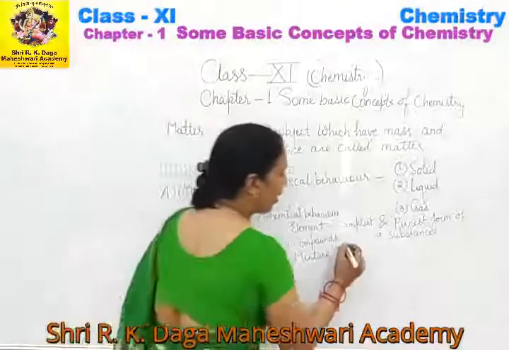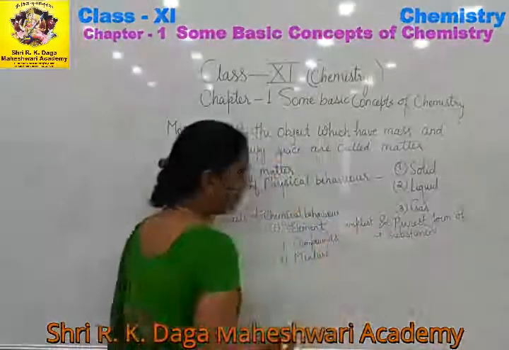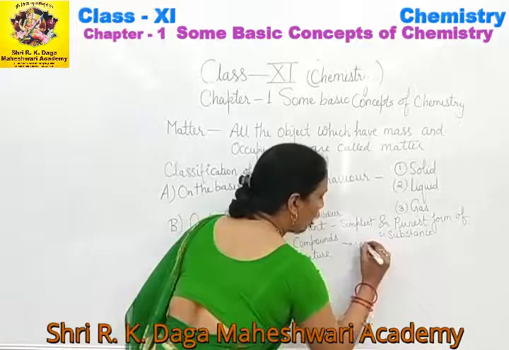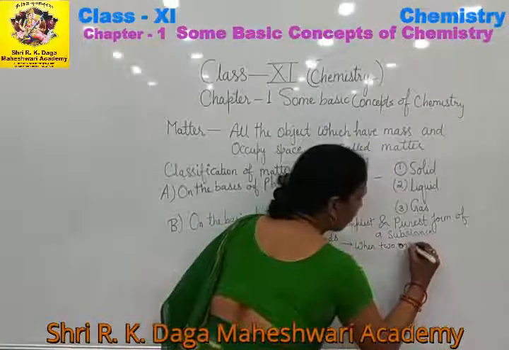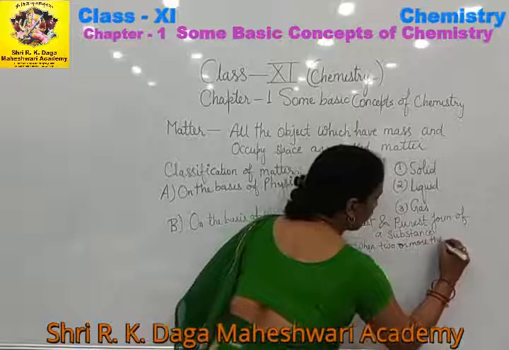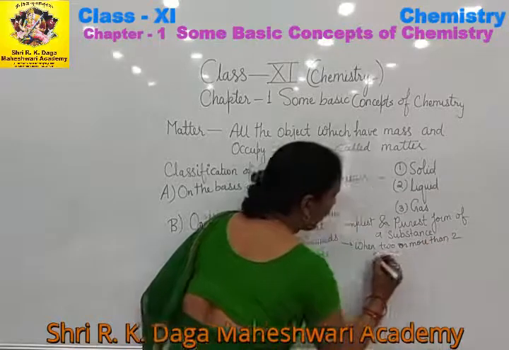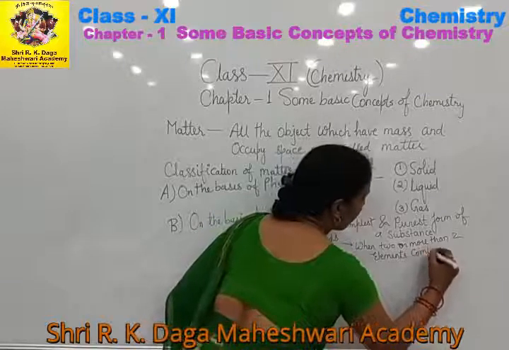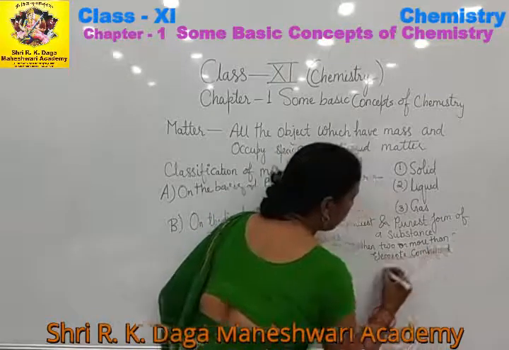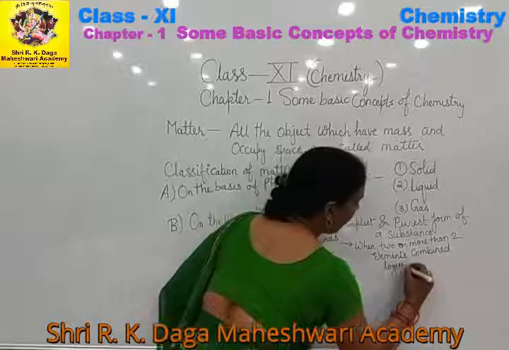Now what do you mean by compound? Compound is when two or more than two elements combined together in a fixed ratio.